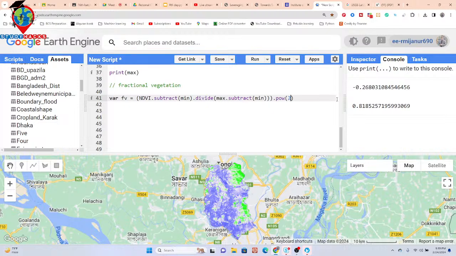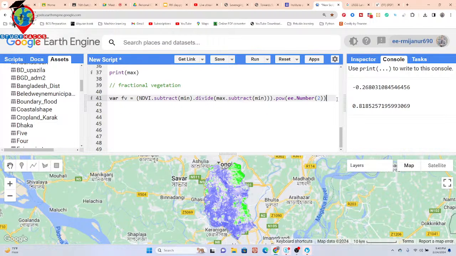And in Google Earth Engine, when you define any new number, we have to put ee.Number. It's a server function when you define any new number. So I simply use ee.Number here and define my number as 2, mainly power 2.